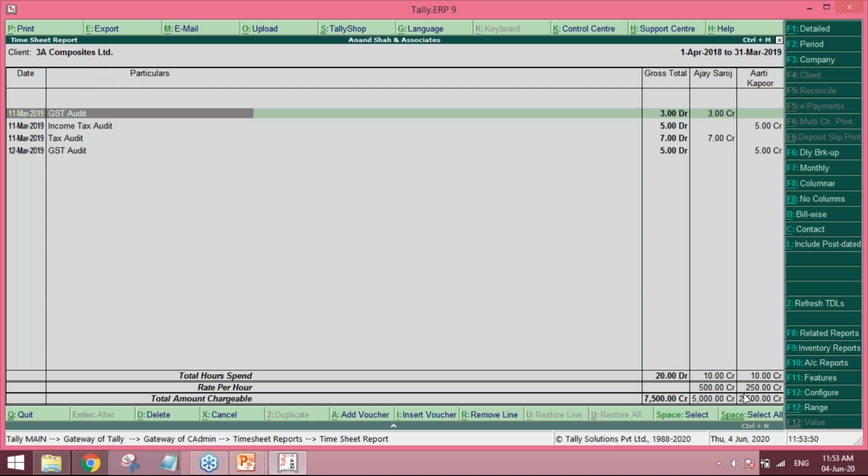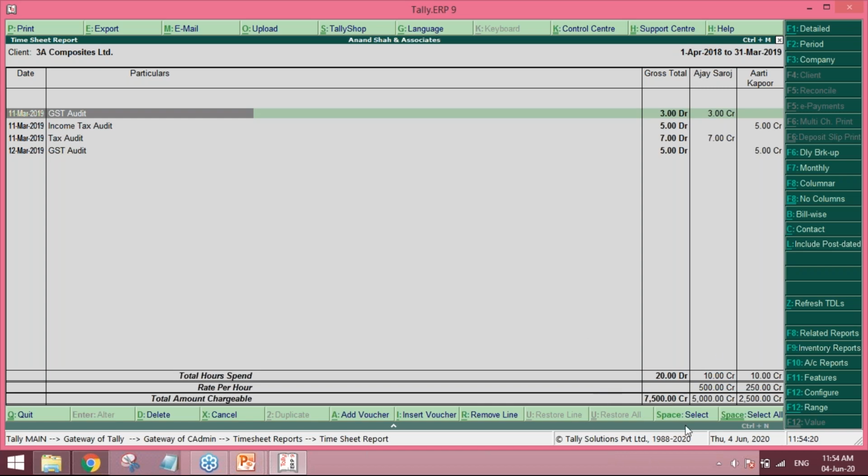Composites Limited. So now, for example, Ajay Saroj must be costing my firm say 500 rupees per hour. So in that case, Ajay Saroj has rendered the services of 10 hours. So accordingly, 5,000 rupees have already been accounted as my cost for the services rendered. So accordingly, 7,500 rupees of service I have already rendered to the client.